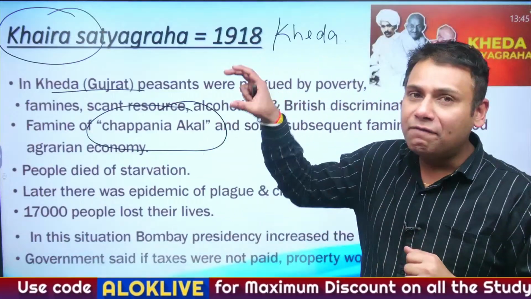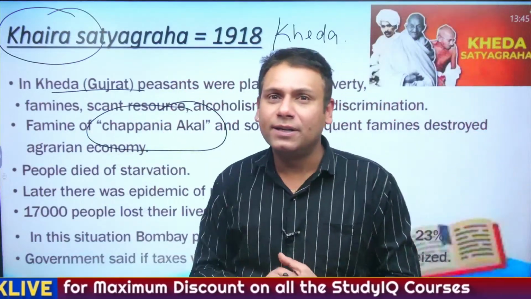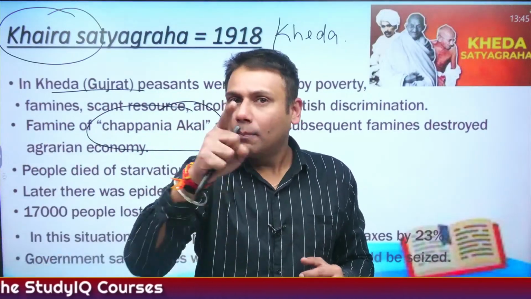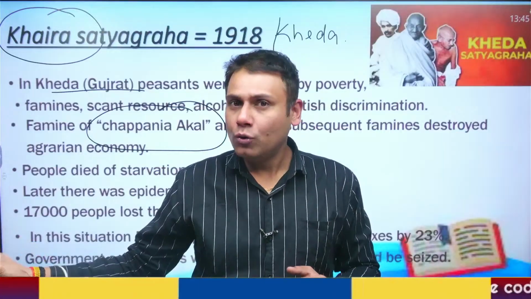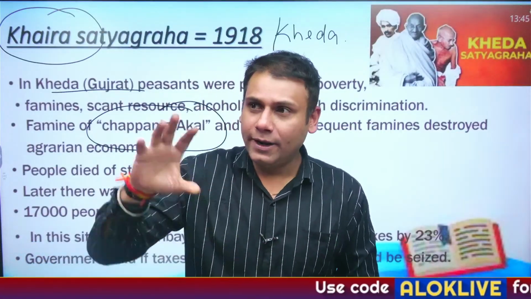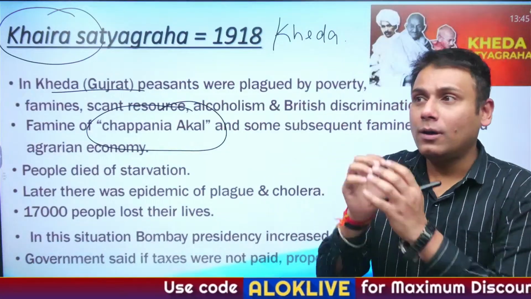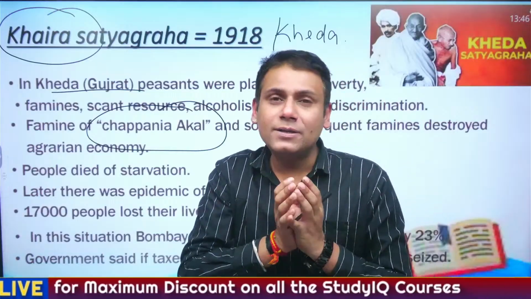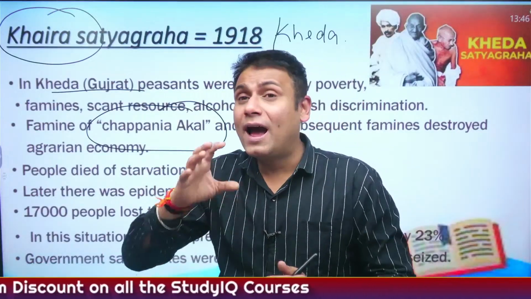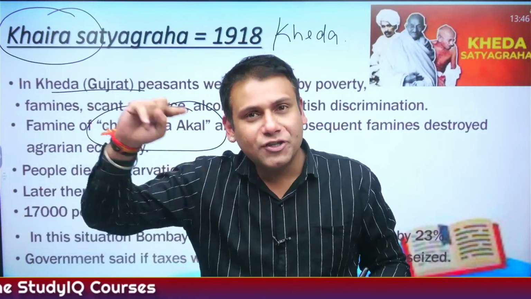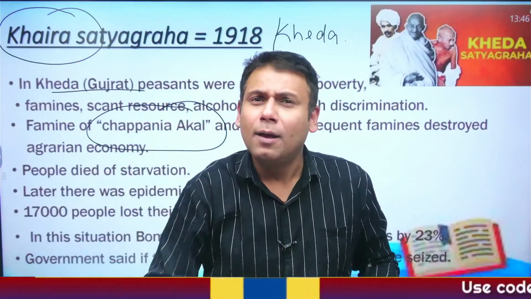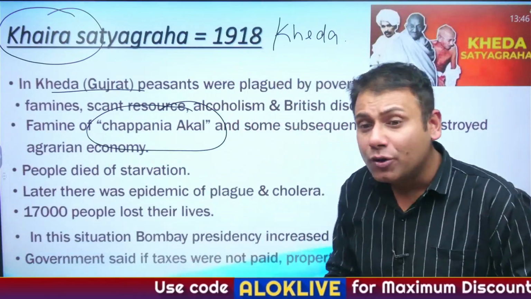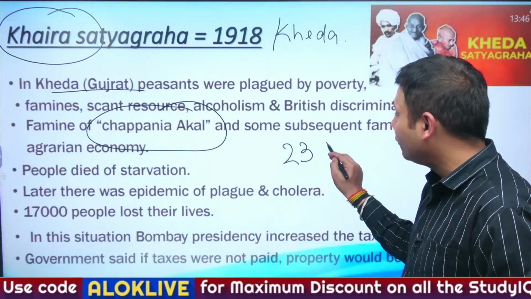Mitigation means the famine has impacted many peasants and it is the ethical responsibility of the government to work for the plight of the peasants. True? Correct? So it is a responsibility to mitigate, to make the peasants come out of the situation. And many peasants' livelihood has been disturbed, so we have to rehabilitate them. So mitigation and rehabilitation is a responsibility of the government. But what did the government do in the situation? The government actually increased the taxes by 23%.